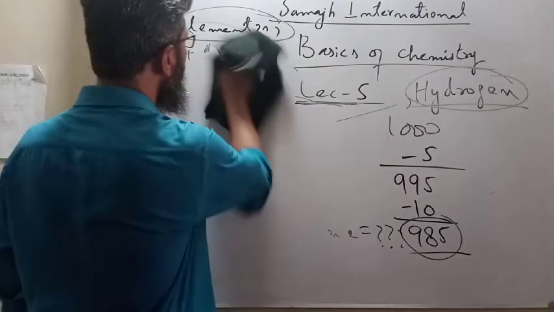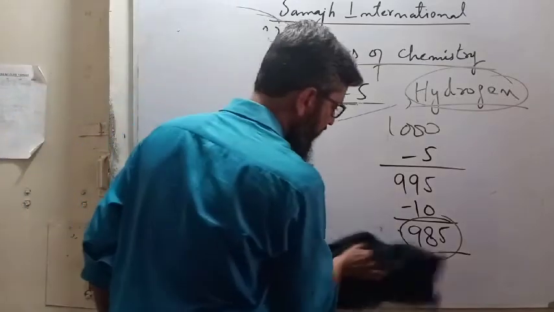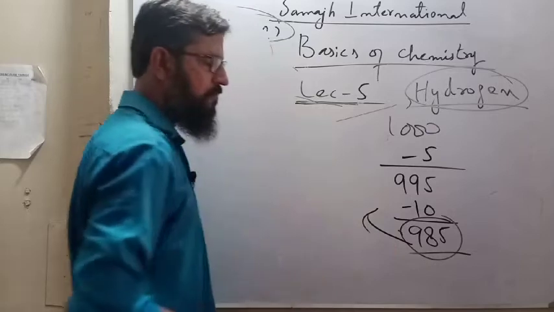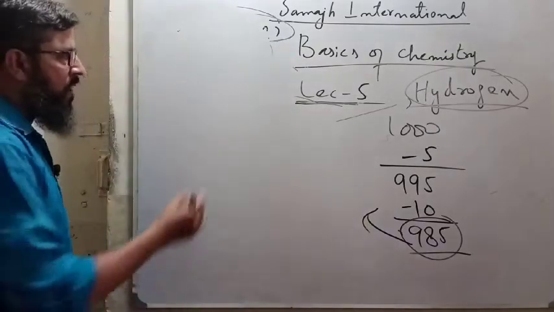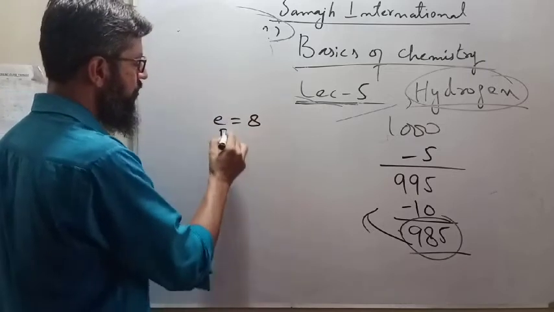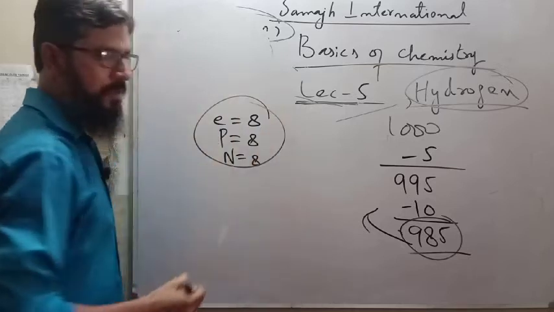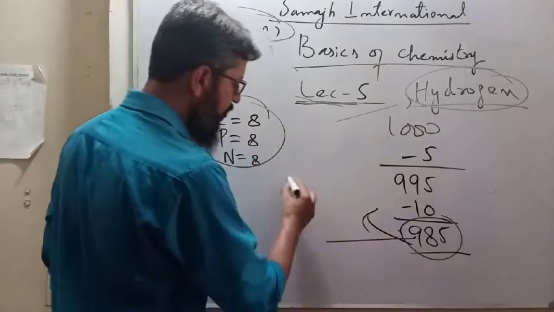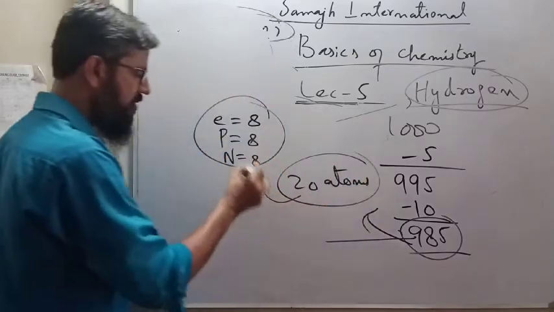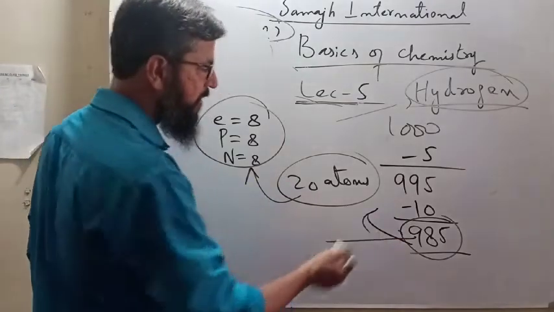Again you are checking these 985 atoms. Then you marked out atoms which have 8 electrons, 8 protons, and 8 neutrons, and you have taken out 20 atoms of this same category out of these 985.